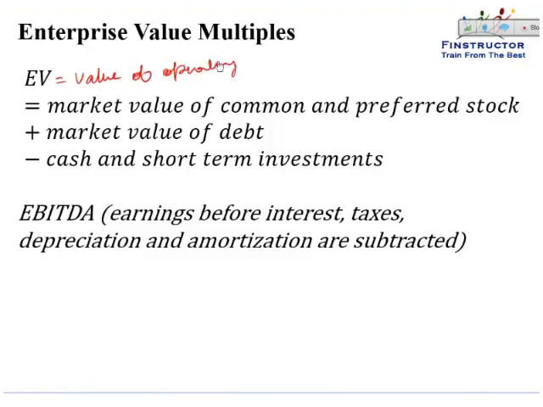So it's not just the value of the equity, or it is not just the market cap. It is the entire value of the firm's assets. The value of equity is often equal to the value of the assets minus the liabilities or minus the debt, because that is what is remaining to equity holders. Whereas enterprise value is including the value of that debt, that is the value of the entire operating asset. It may be funded by equity or it may be funded by debt.